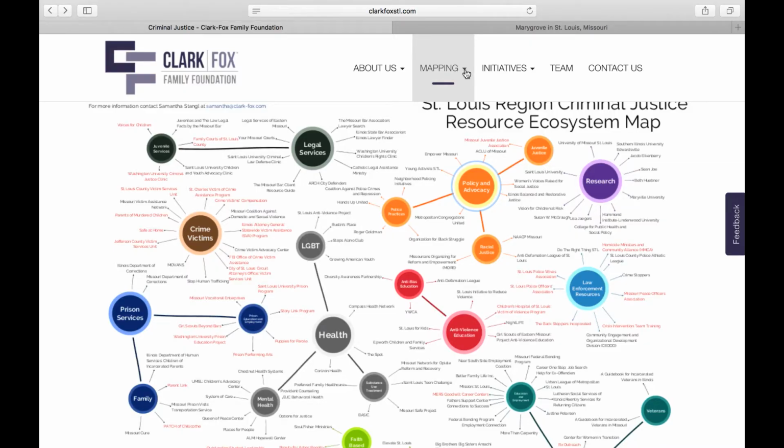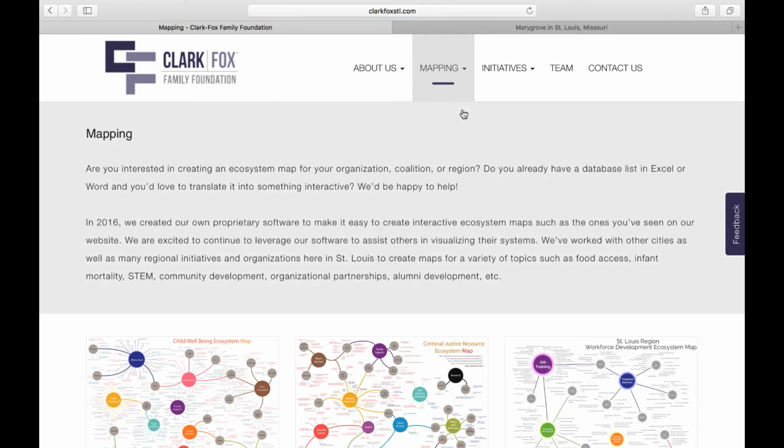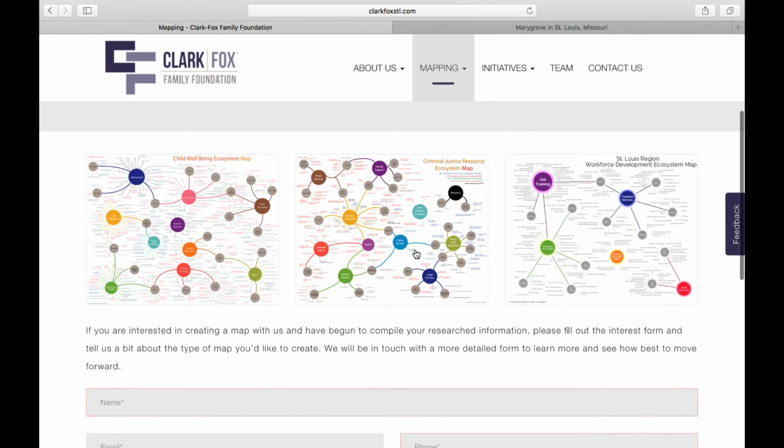Also, we have other maps by clicking on the mapping tab, and you could see here an example of several other maps.